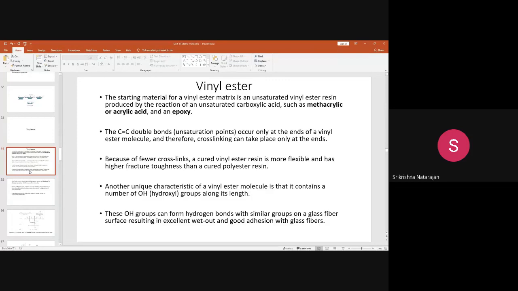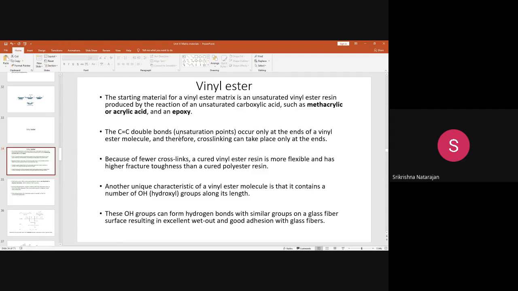It is similar to the same polyester type of reaction, where there you reacted acid and alcohol, a diacid and a dialcohol, like maleic anhydride and ethylene glycol or propylene glycol. But whereas here, what you do is you take an acid and then react it with the epoxy. That is the difference. Here, the raw material for producing the vinyl ester resin is the epoxy resin. Okay, so you see here in this reaction, whatever is happening is similar to the one that you have observed in the polyester.